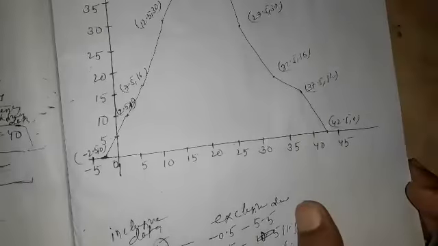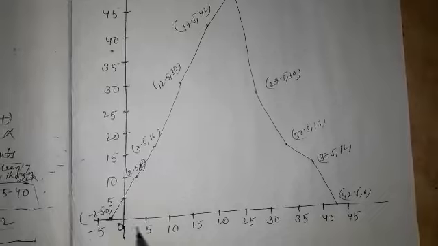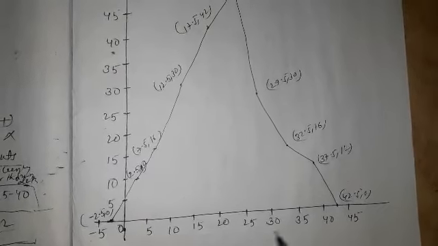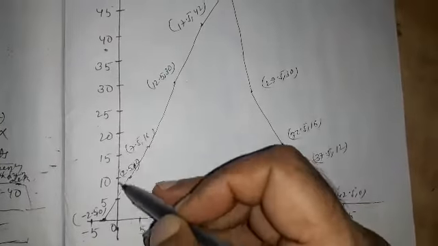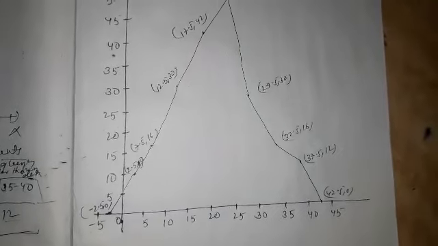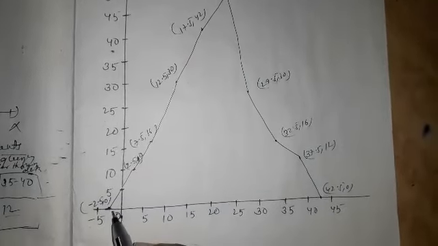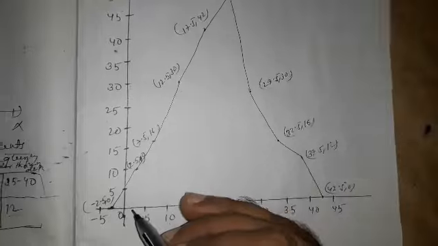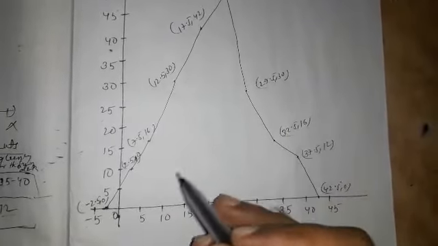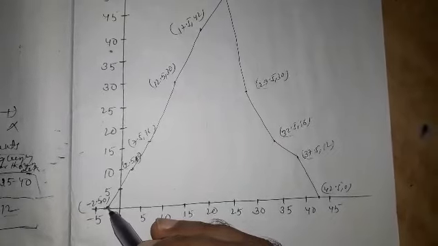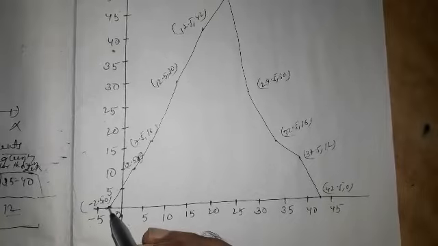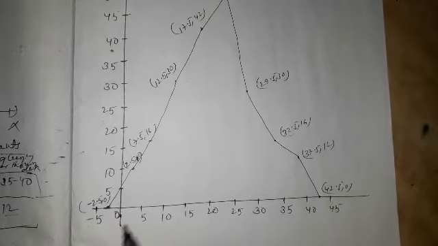Now how do we construct it? Along the x-axis we write the class marks, and along the y-axis we write the given frequencies. Because a frequency polygon is drawn using class marks, we need the midpoint of each class interval.